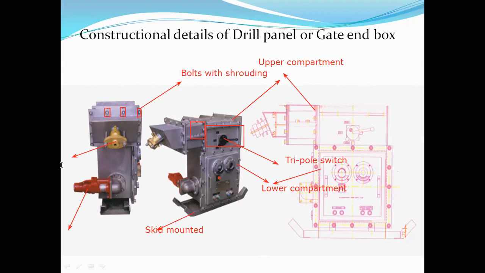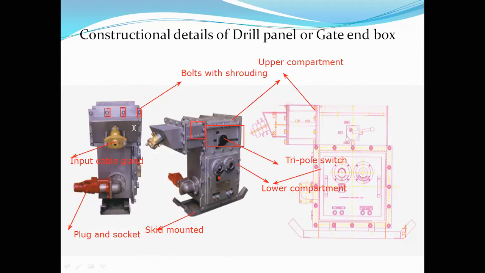And this is called the input cable gland, through which you can supply. This is the plug and socket arrangement, so that we can give the output power supply. This is also a plug and socket here.